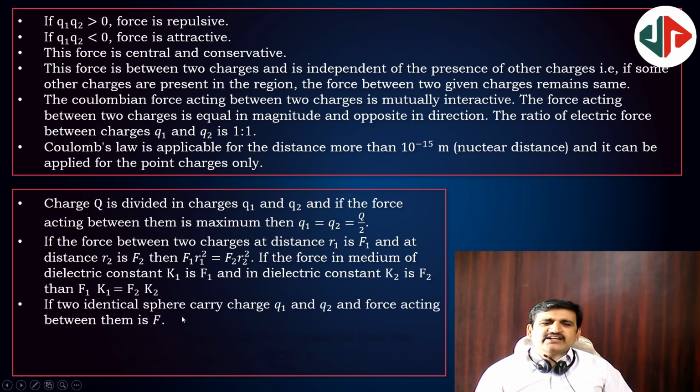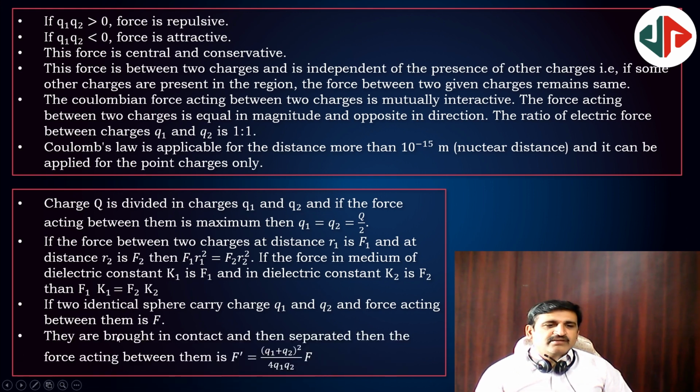If two identical spheres carry charges Q1 and Q2 and the force acting between them is F, they are brought in contact and then separated back to the same distance, then F dash is equal to (Q1 plus Q2) square by 4 Q1 Q2 into F.